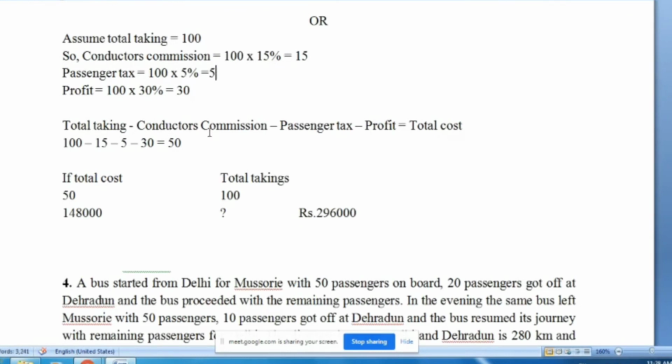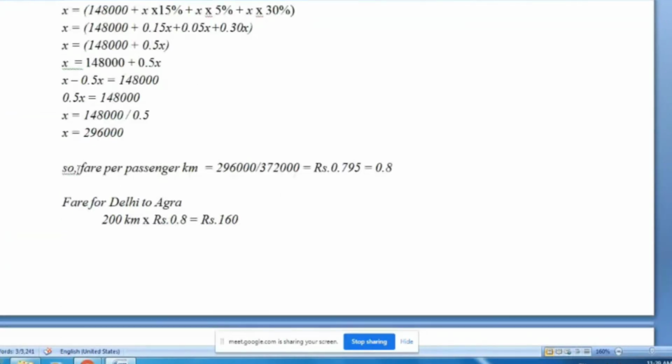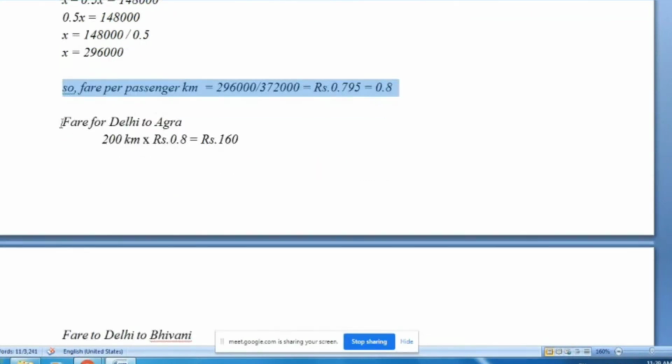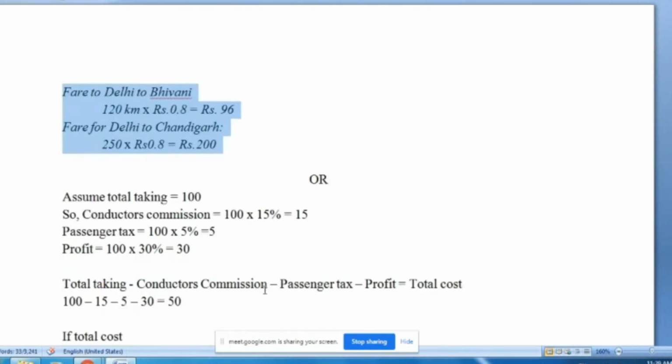So total takings minus conductor's commission minus passenger tax minus profit is equal to total cost, right? So total cost is 50. If total cost is 50, then total takings is 100. If it is 148, then how much? That is 296. So if 296 is your total takings, once again these steps are to be taken. Fare per passenger kilometer is 0.8, and then these are the fares for the one-way journey. આટલું તમારું one-way journey નો fare થશે.